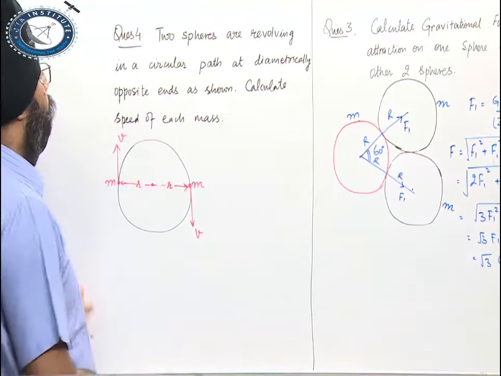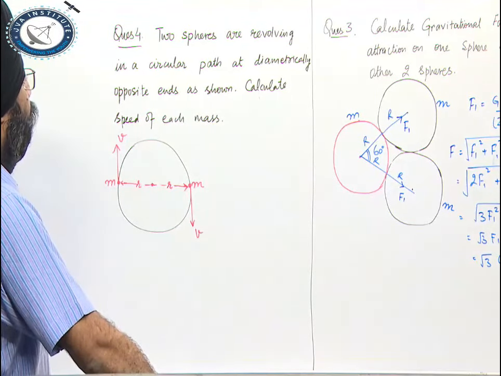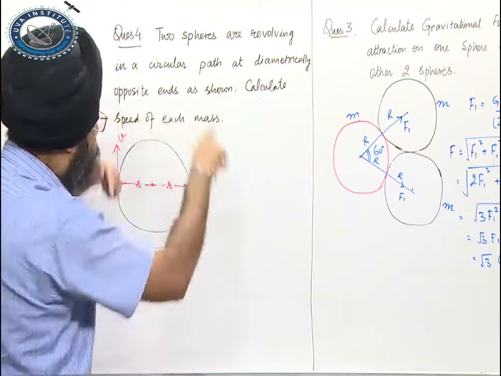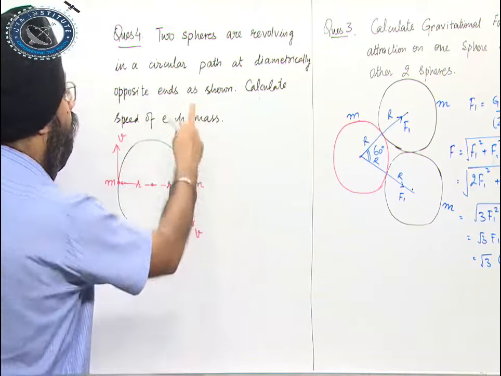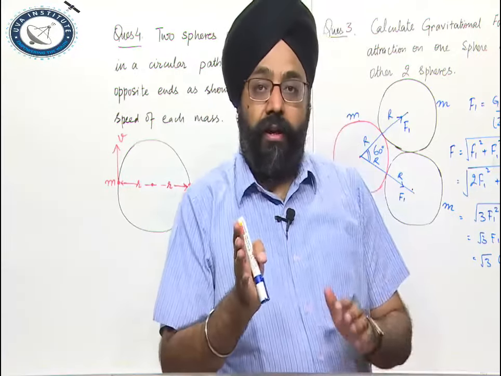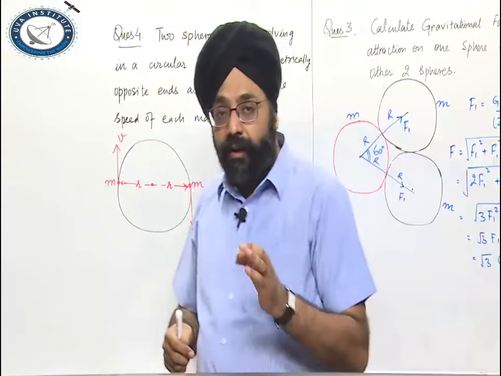Let's move on to another question. We have two spheres and they are revolving in a circular path at diametrically opposite ends as shown. They are moving like this, like this. Calculate the speed of each mass. Now they are continuously revolving in a definite given track.